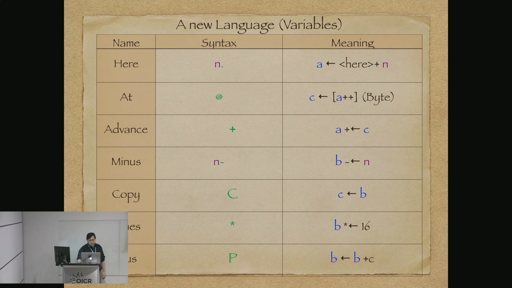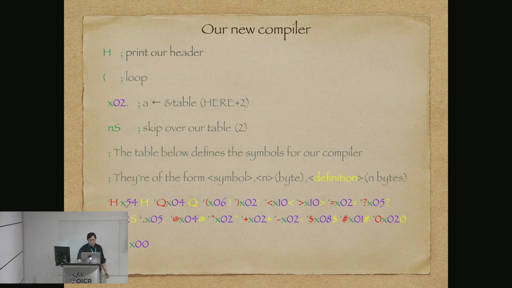We can decrement B, which is going to be a counter. We can copy a value. We can multiply. We can add. Times in this case is just a constant multiply times 16. And plus is just adding our two variables together.